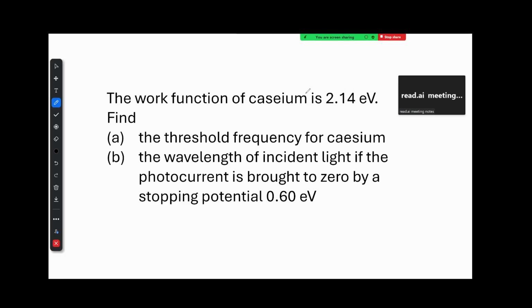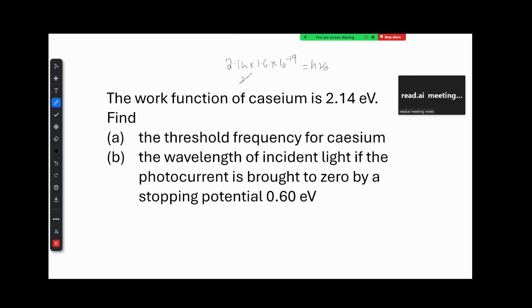So first of all, work function we'll figure out. So 2.14 into 1.6 into 10 raised to minus 19 will be in joules. That should be equal to h into threshold frequency.